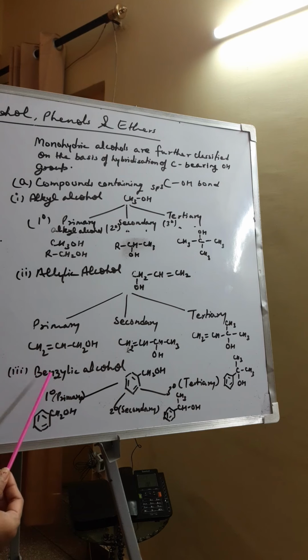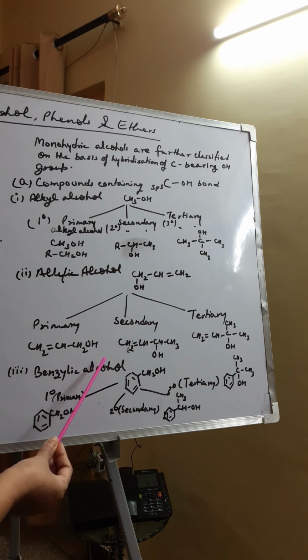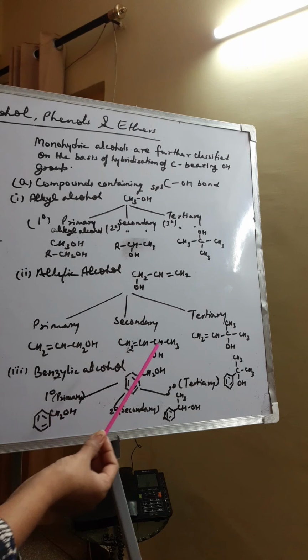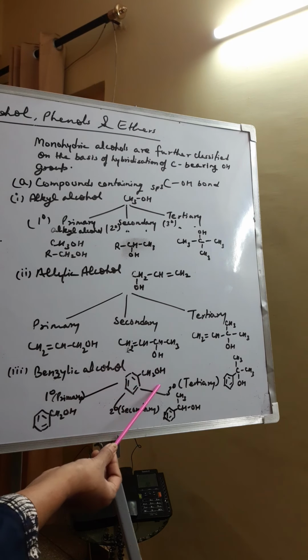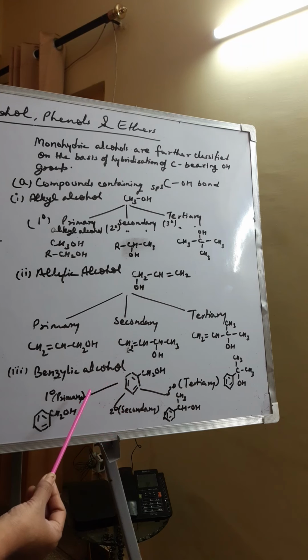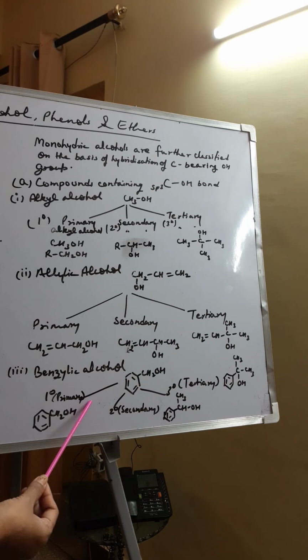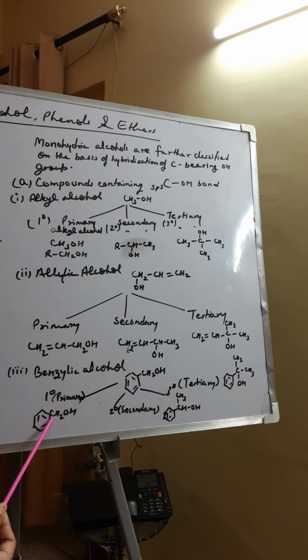Next category is benzylic alcohol. Now you must remember, we have already studied in haloalkanes and haloarenes, what do you mean by benzylic carbon? When a carbon connected to a benzene ring directly, which is sp3 hybridized, is known as benzylic carbon. So when OH is connected to a benzylic carbon, then it is called benzylic alcohol. Now it is further classified into 3 types: primary, secondary and tertiary. In primary benzylic alcohol, the OH is connected to a benzylic carbon which has at least 2 hydrogen atoms.